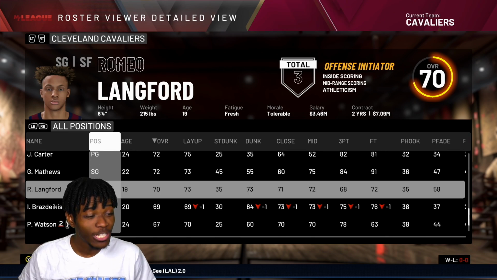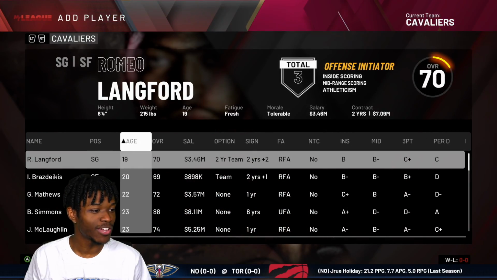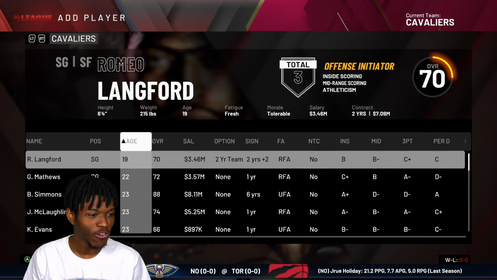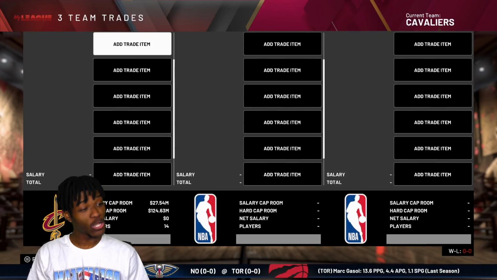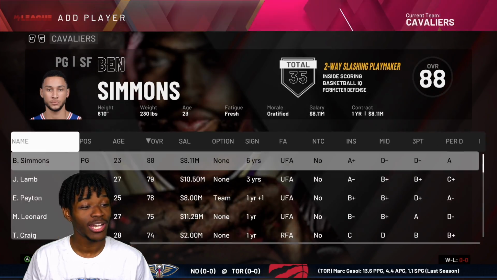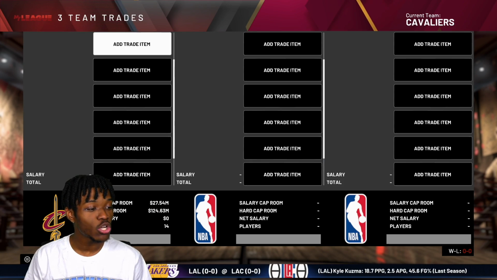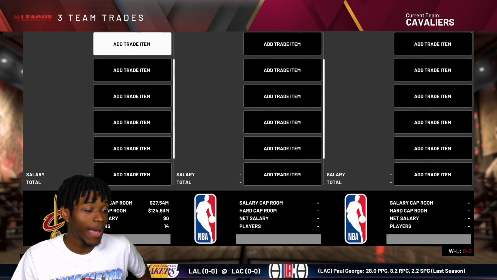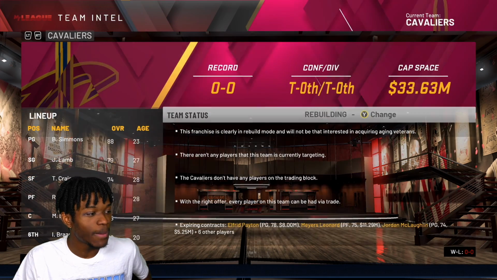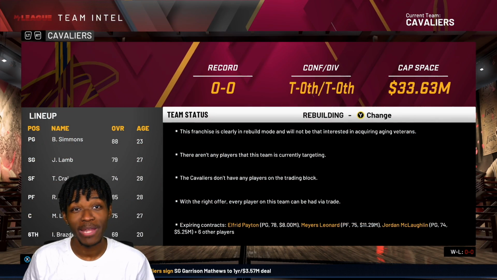I'm guessing that hopefully Romeo Langford is going to be the youngest piece with trade value, like 1.5 star from Brazdakis. Romeo Langford's 3-star. Beautiful. So Romeo Langford 3-star, 3.5 star Robert Covington, yeah, I said our brother may have something going on here. We got $27 million in cap room. So there's a possibility that your boy may be making a splash for Ben Simmons.